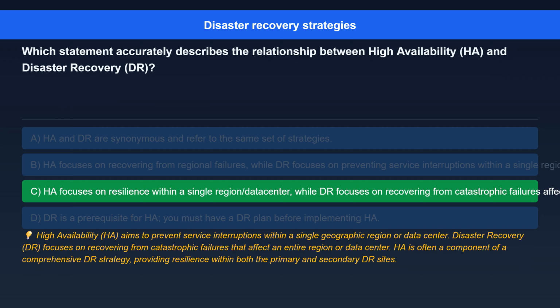Here's the explanation. High availability, HA, aims to prevent service interruptions within a single geographic region or data center. Disaster recovery, DR, focuses on recovering from catastrophic failures that affect an entire region or data center. HA is often a component of a comprehensive DR strategy, providing resilience within both the primary and secondary DR sites.